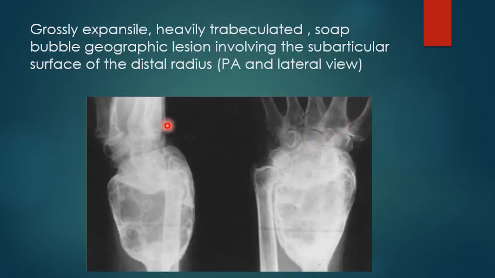Here are a few other examples where you see that there is a grossly expansile, heavily trabeculated lesion giving a geographic appearance as well as a soap bubble appearance, and it involves predominantly the subarticular surface of the distal radius. We can also see that the ulnar bone is displaced laterally as well as posteriorly in a PA and the lateral view of the wrist joint.